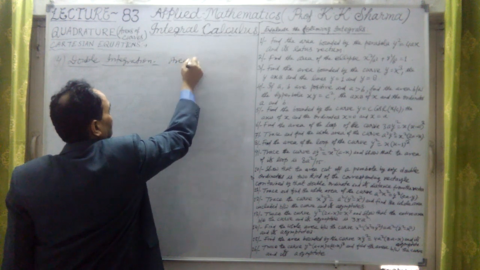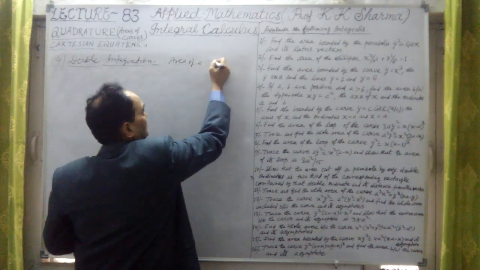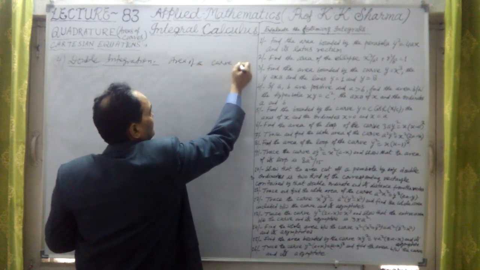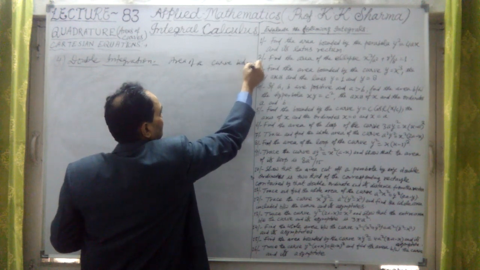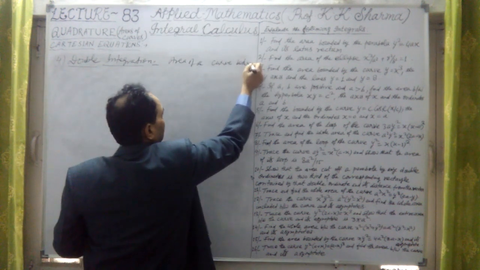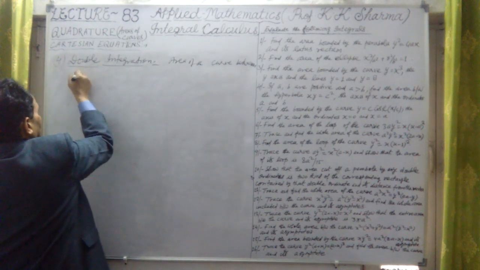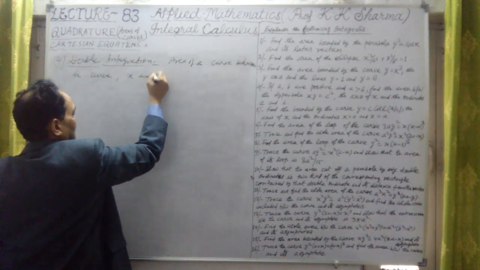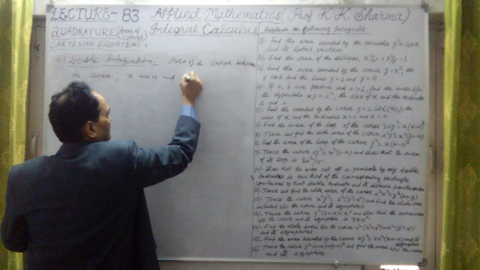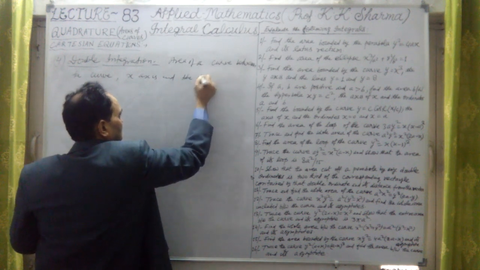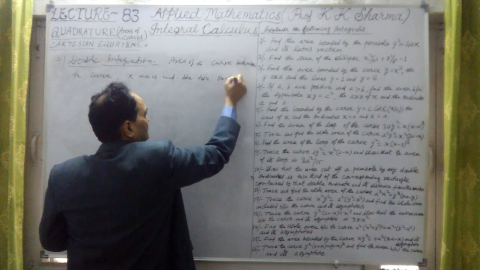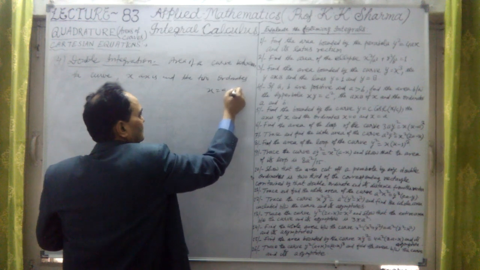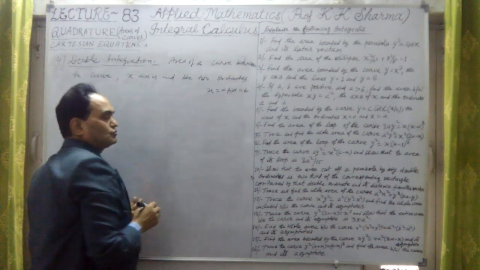So the area of a curve between the curve, the x-axis and the two ordinates, x equal to a and x equal to b, the two ordinates here.